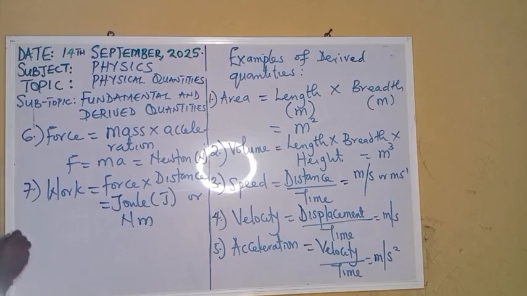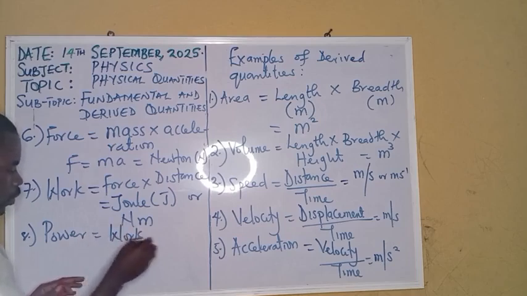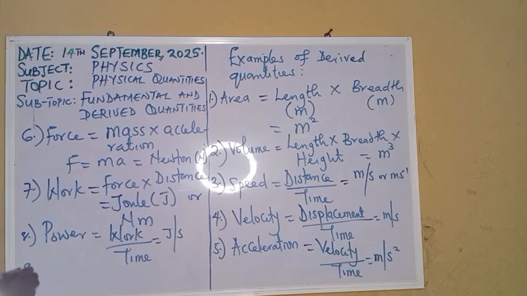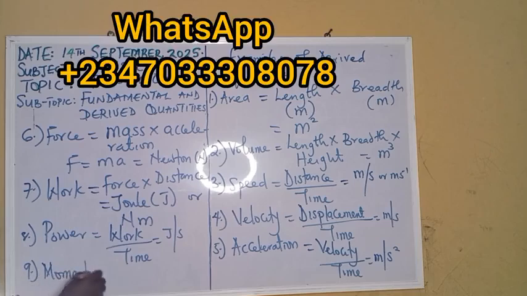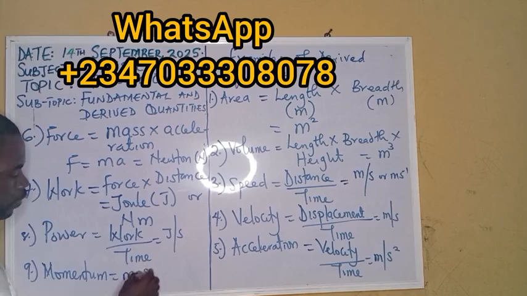I want to move with speed right now. I pick up power. Power is the rate at which work is done. Definitely work over time, which means joules per second. Let's see if I can give one more with my space here. Okay, I picked one. Let me pick momentum. Momentum is the product of mass and velocity. That is mass times velocity.